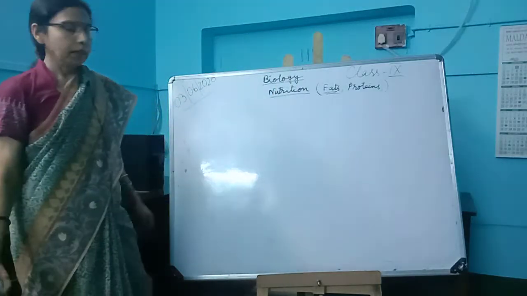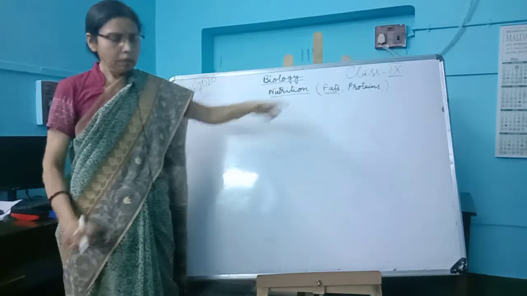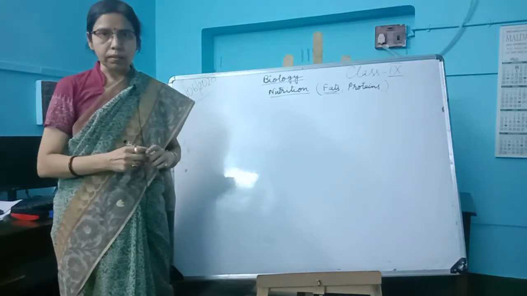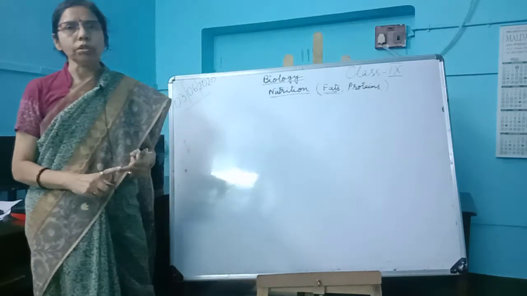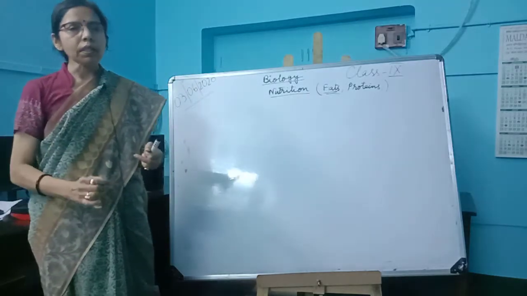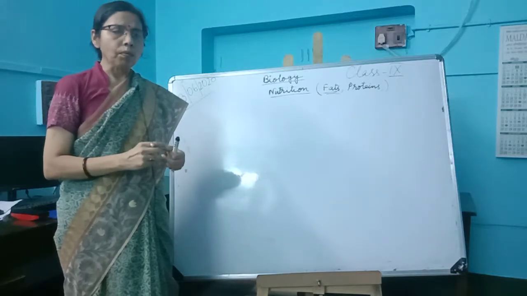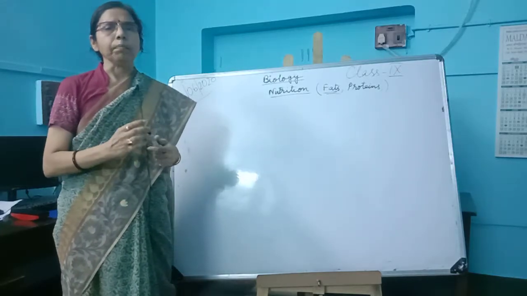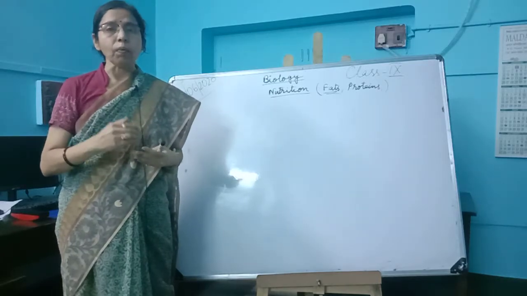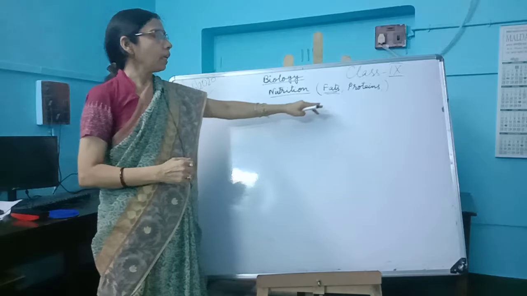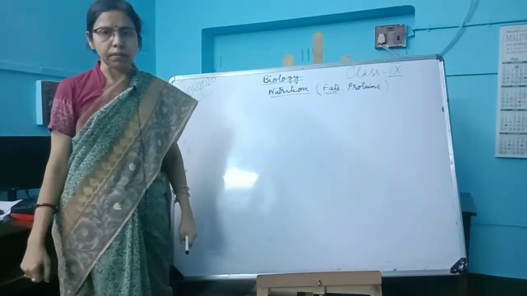Fat is one of the energy giving nutrients. It also contains carbon, hydrogen and oxygen, though the oxygen component is less. It is mainly stored in the body, and one molecule of fat can release more energy than carbohydrates.